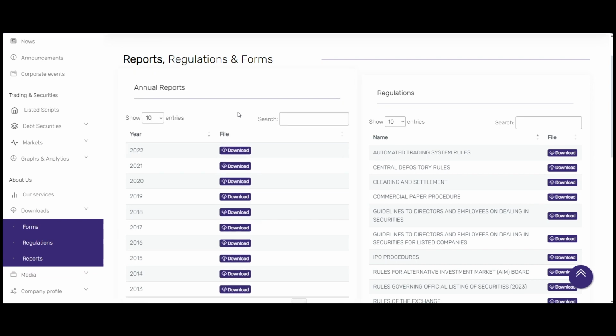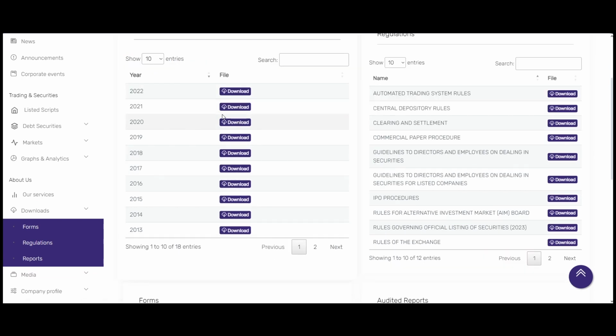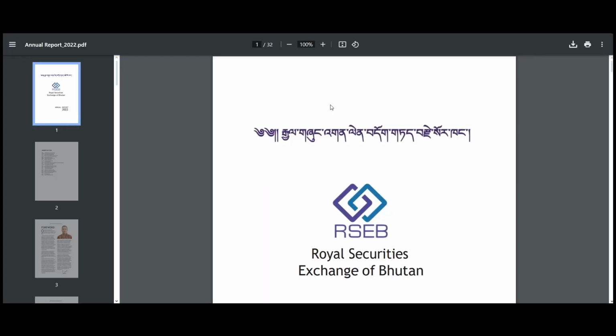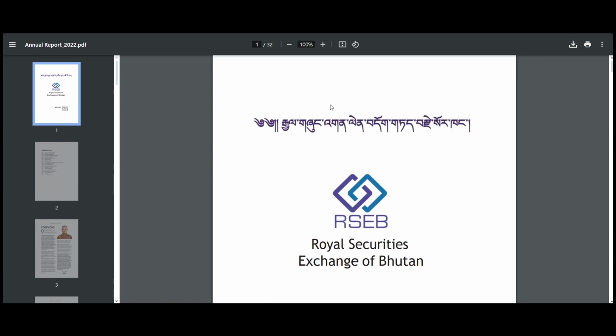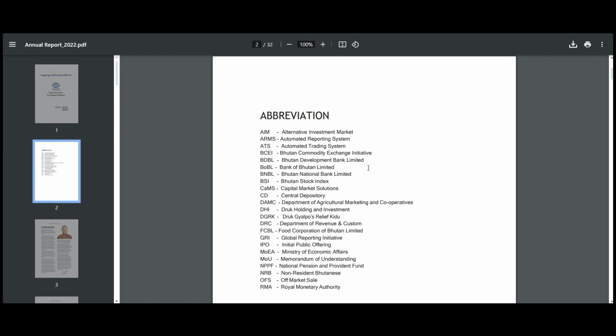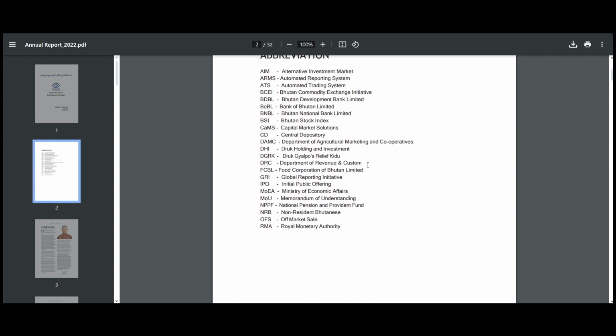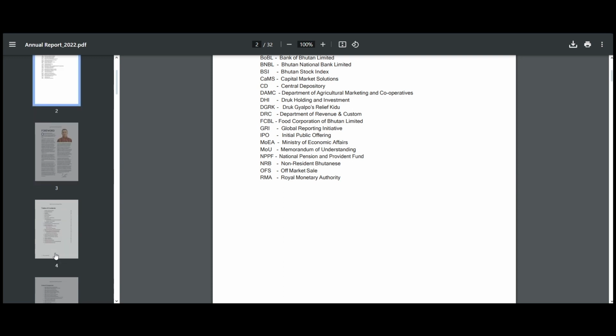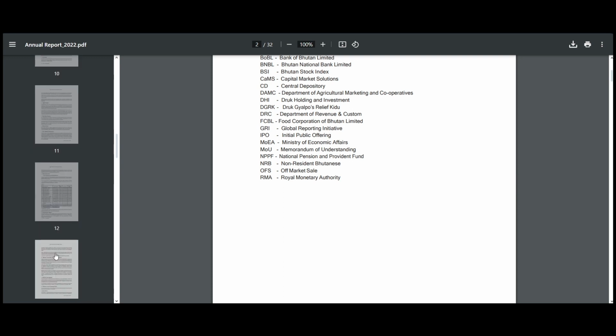So we have this annual report section. I think 2023 isn't out yet. If you just download that, now this is the annual report of the Royal Securities Exchange of Bhutan. So if you want to have an at-a-glance detail of all the listed companies, how they are performing and what the metrics are, you can just refer to it.